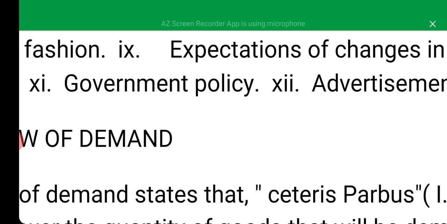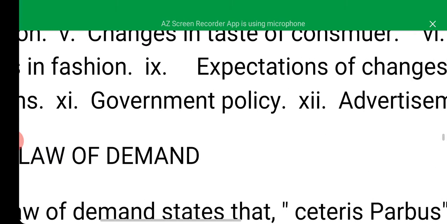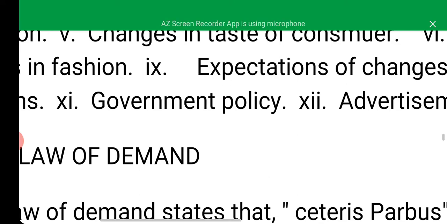Then government policy is another factor affecting demand. Government policy over the consumption of some commodities may either encourage or discourage the demand for such commodity. If the government wants people not to buy, automatically the demand for such commodity will be lower. And if government's policy encourages them to buy, then the demand will be high.